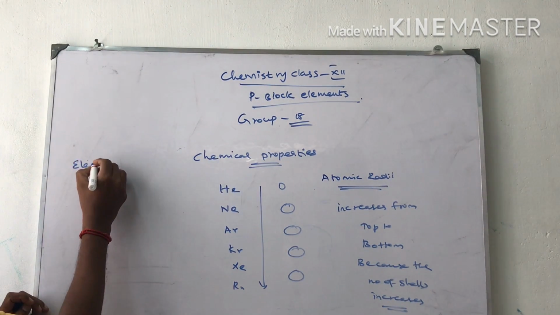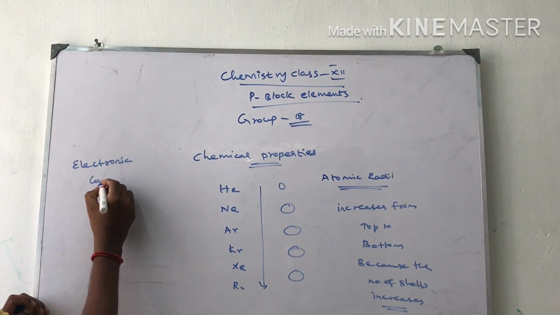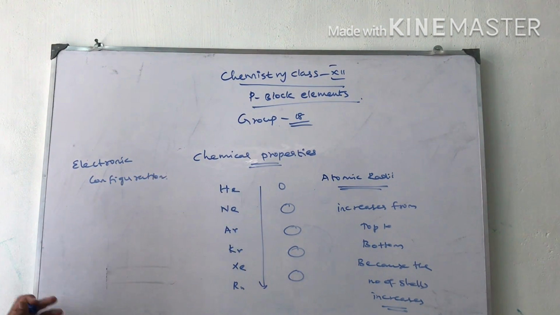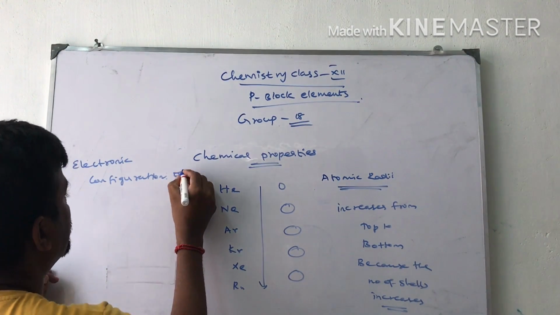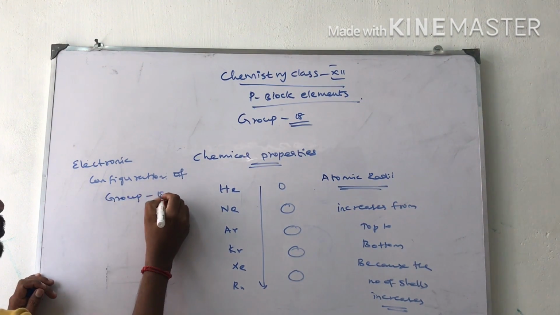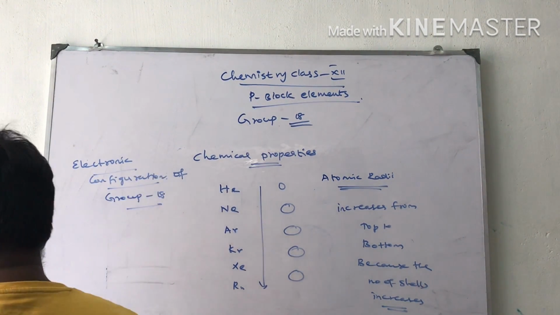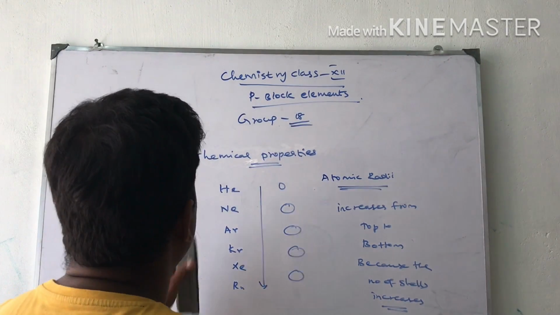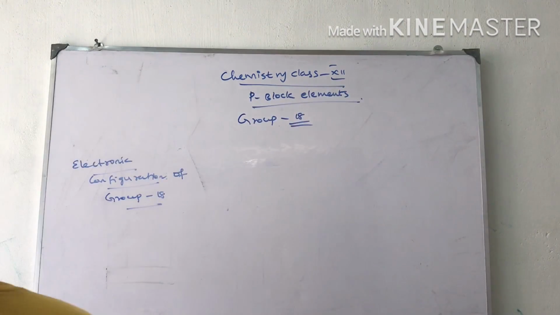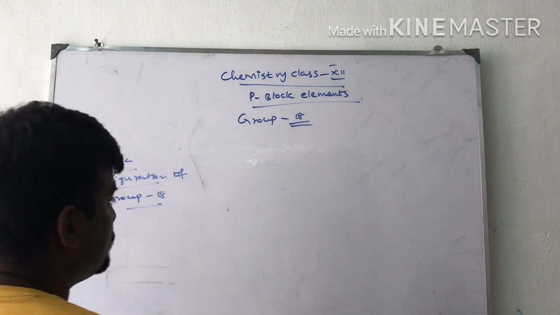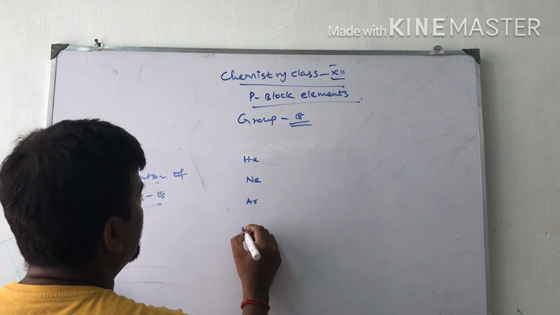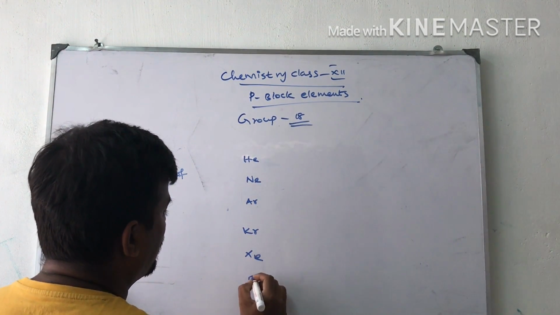One more thing is the electronic configuration of group 18 elements: helium, neon, argon, krypton, xenon and radon.